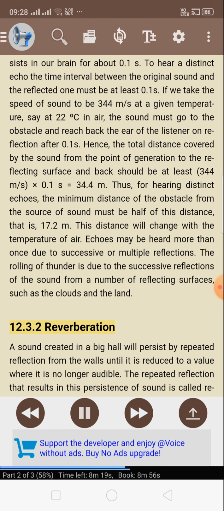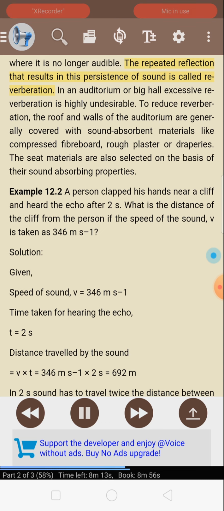12.3.2 Reverberation. A sound created in a big hall will persist by repeated reflection from the walls until it is reduced to a value where it is no longer audible. The repeated reflection that results in this persistence of sound is called reverberation. In an auditorium or big hall, excessive reverberation is highly undesirable. To reduce reverberation, the roof and walls of the auditorium are generally covered with sound-absorbent materials like compressed fiberboard, rough plaster, or draperies. The seat materials are also selected on the basis of their sound-absorbing properties.